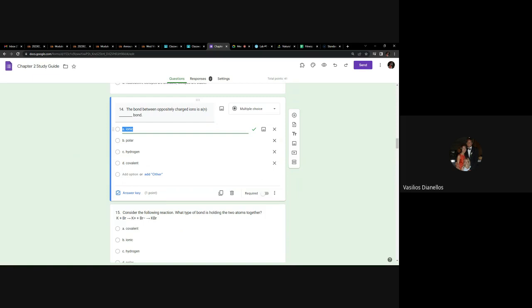Here's something I haven't told you yet. A lot of times in my exams, you can almost get half credit as long as you don't answer the dumb question. So this question, for example, might be worth 2 points. And if you answer it correctly, which is ionic, it would be worth 2 points. However, if you answered hydrogen or covalent, you might get 1 point because at least those are bonds. Because polar, there is no such thing as a polar bond. There are polar molecules, but there is no such thing as a polar bond.